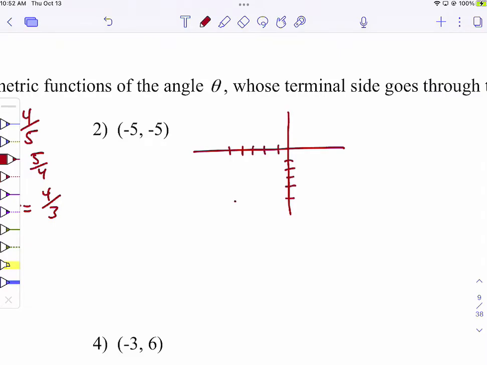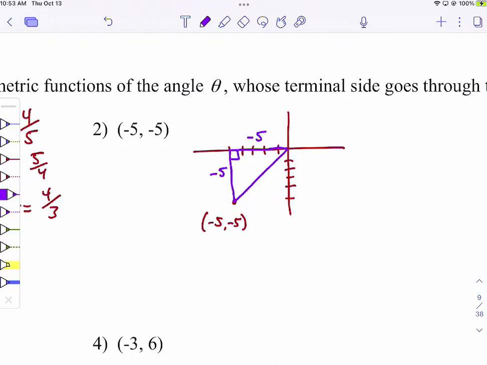Quadrant 3. Quadrant 3 is where everything's negative. So I label that point -5, -5. When I draw my triangle, I have this as the R value. And I always want to connect to the x-axis, where one of the legs is on the x-axis. You never want a leg on the y-axis. And then I label this -5 and -5.